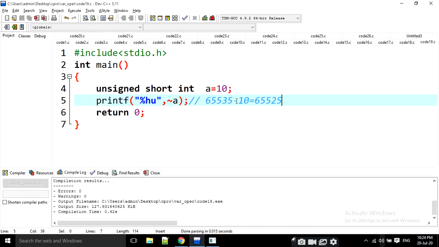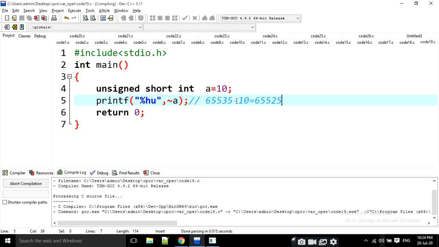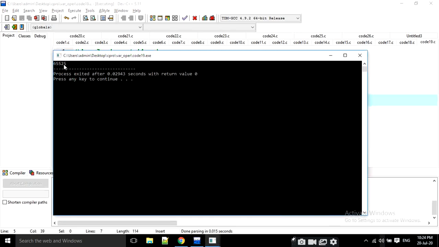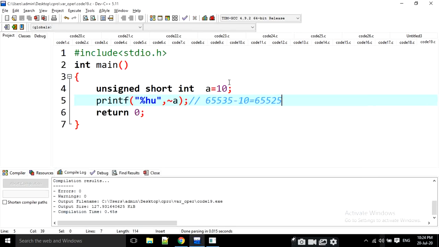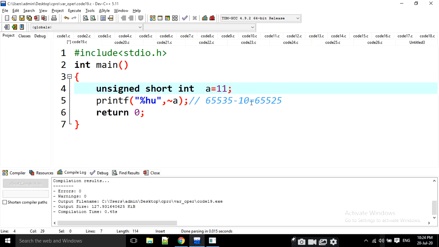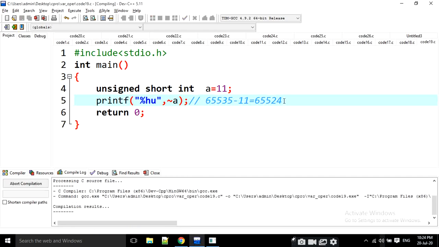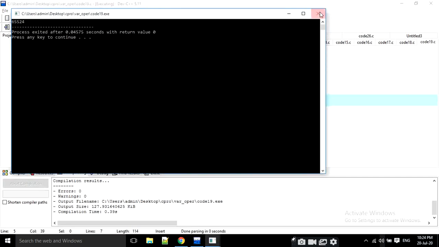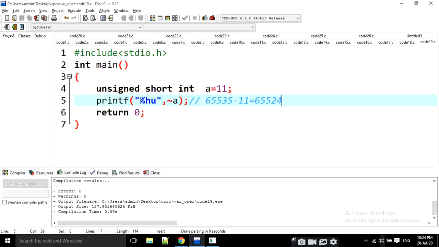65525. If I am going to execute it, the output is going to be 65525. If it is 11, it is going to be some 4. In this way it is going to be working. If it is an unsigned integer, it is going to be working like this.